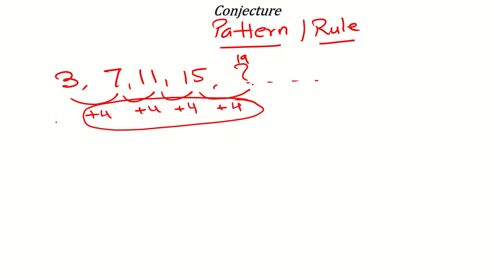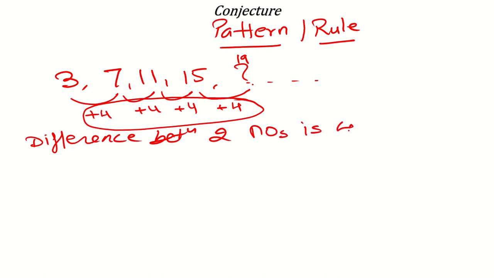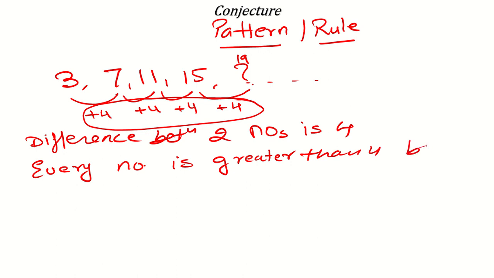See, if it is a multiple choice question, then you can find the answer easily. But if you have to write it yourself, if it is an open response question, then what will you write here? You will write that the difference between two numbers is 4, or every number is greater than its previous number by 4. Like this, you have to write any justified statement in English only, nothing else.